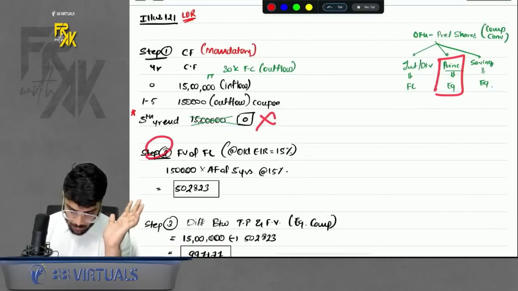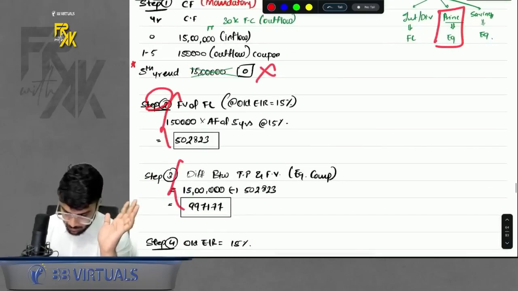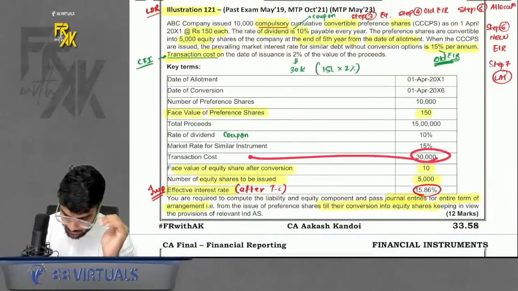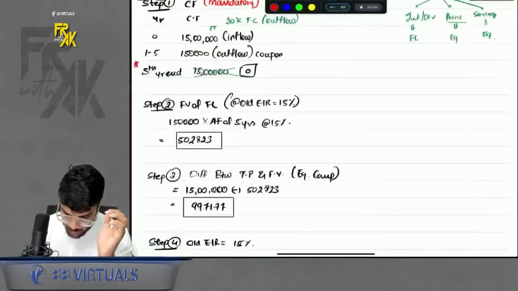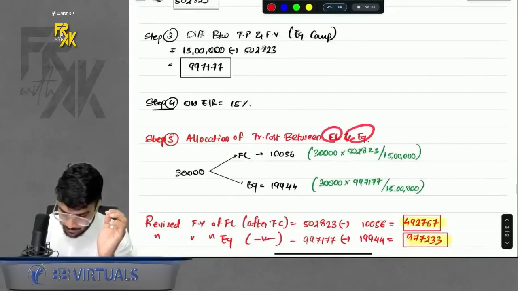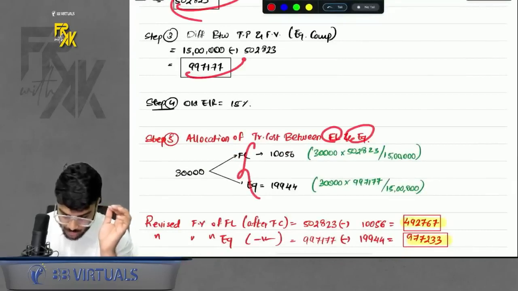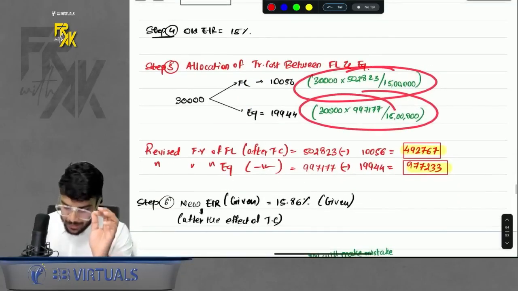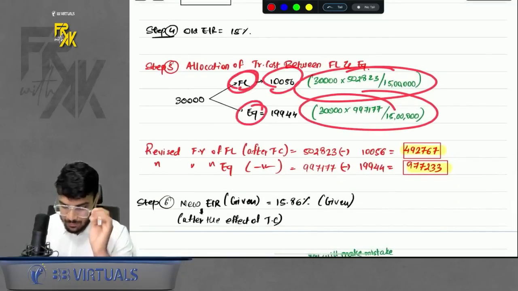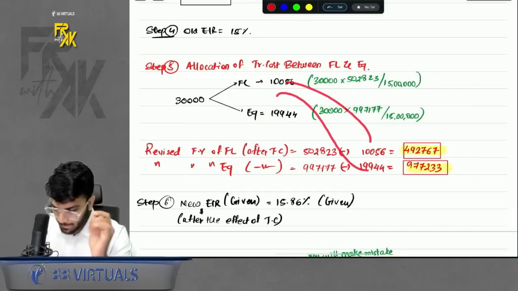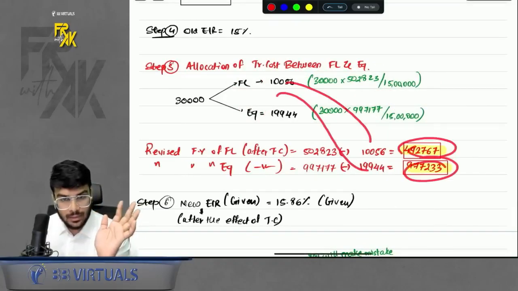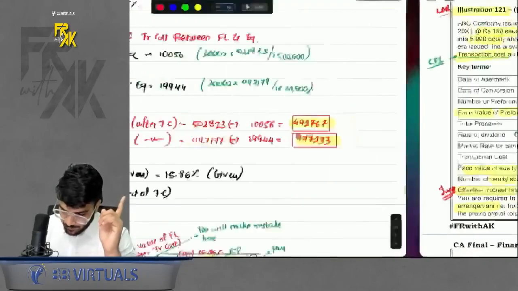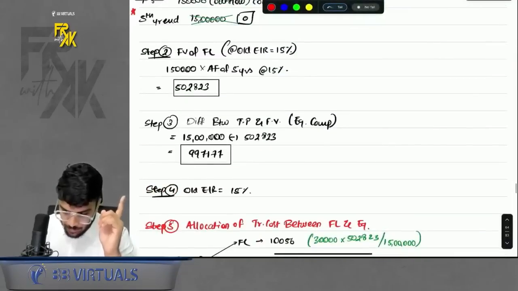Okay. Step number 2, we will get the fair value. Step number 3, there will be the equity component. If you read the question wholly and solely, it is given that 30,000 was our transaction cost. So now this 30,000 has to be allocated between FL and equity. I will allocate between FL and equity in the ratio of step number 2 and step number 3. I will get this value. Now, as soon as you allocate, the fair value of our FL and equity both will decrease by this allocation. So we decreased it, right? Then we want the new EIR. See, for calculating the old fair values, I used 15%.